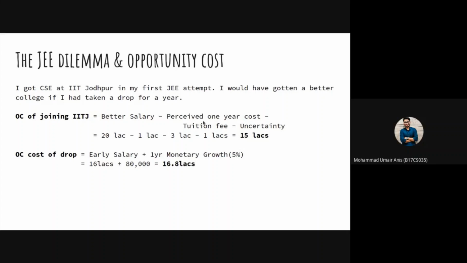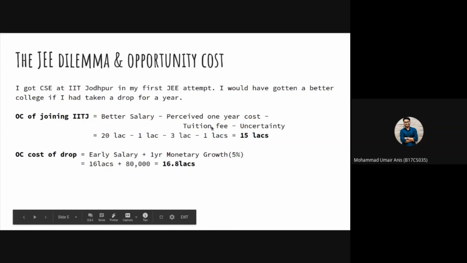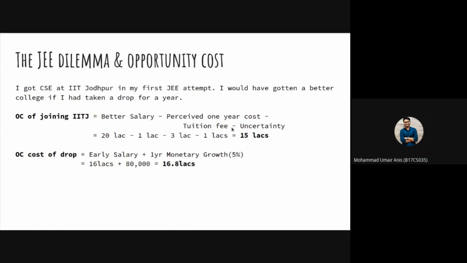Hence, we need to subtract the perceived value of 1 year from this opportunity cost, as well as the tuition fee which we have to pay for coaching for the joint entrance examination. There is also some uncertainty in this situation, as it is not sure that I would get a better rank. It might be possible that even after preparing for one more year, I might not be able to get a good rank. Hence, there is uncertainty. This factor is increasing the value of getting a drop, and these factors are decreasing it.